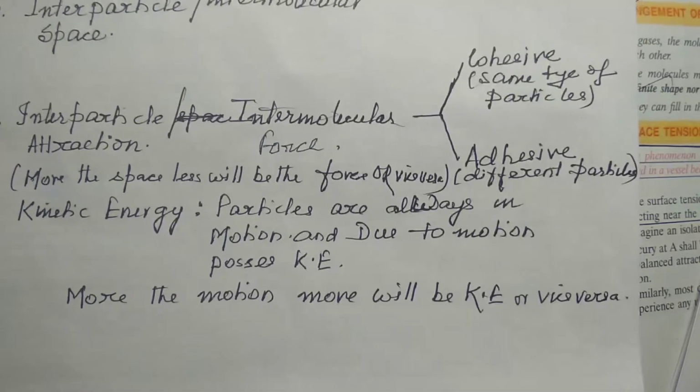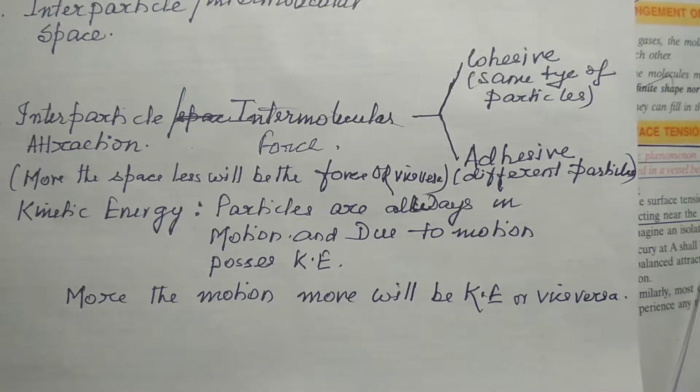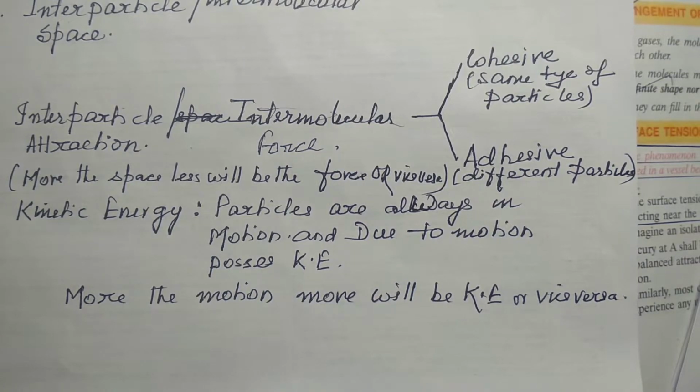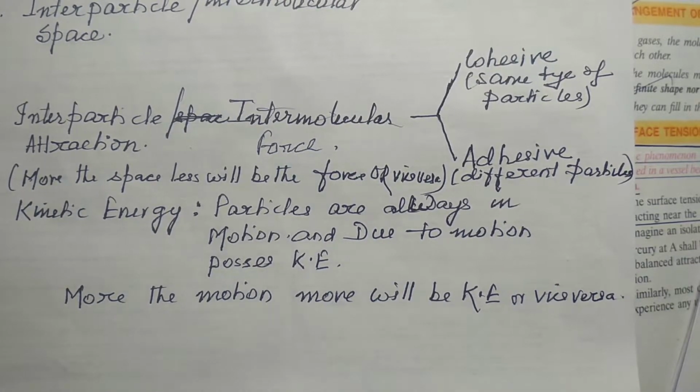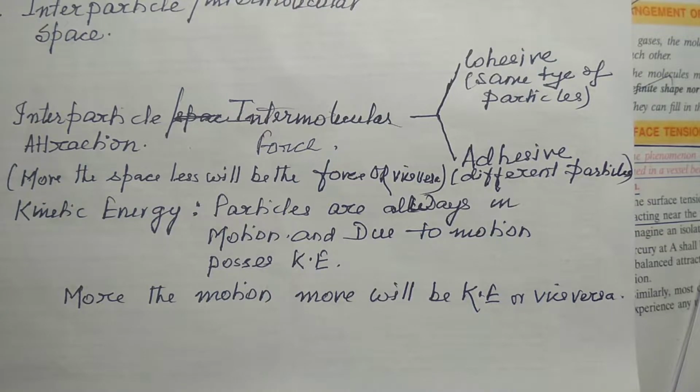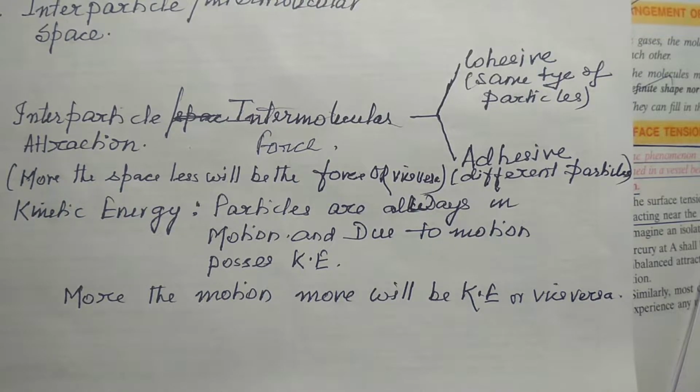Due to this motion the particles possess energy, and that is kinetic energy. If motion is more, kinetic energy is more. If motion is less, then kinetic energy is less.